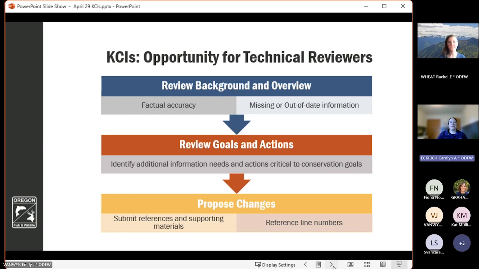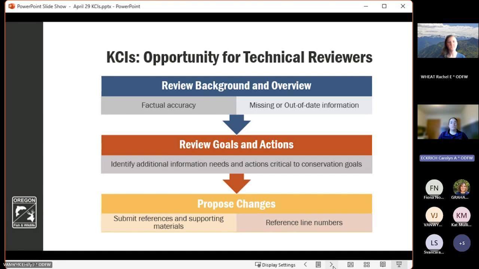So we just heard about the updates that we have made, and Rachel pointed out some of the outstanding questions that we have for each section. Any feedback that you have to answer those questions is really appreciated. But in general, I just wanted to go over what opportunities there are for our technical reviewers. We are hoping that our technical partners can review the information that we provided for each KCI, check that for factual accuracy, and help us to identify missing or out-of-date information.